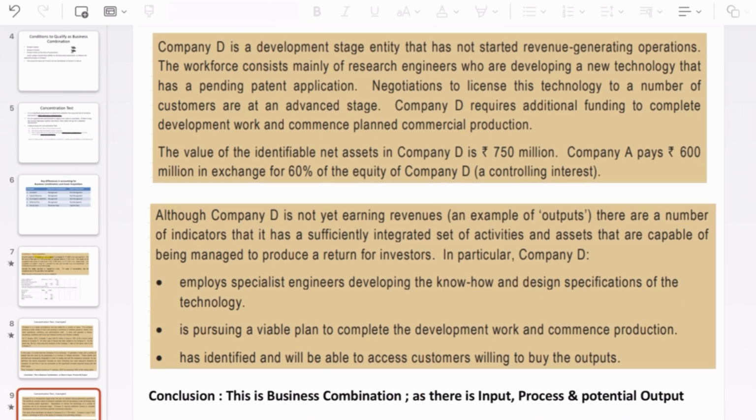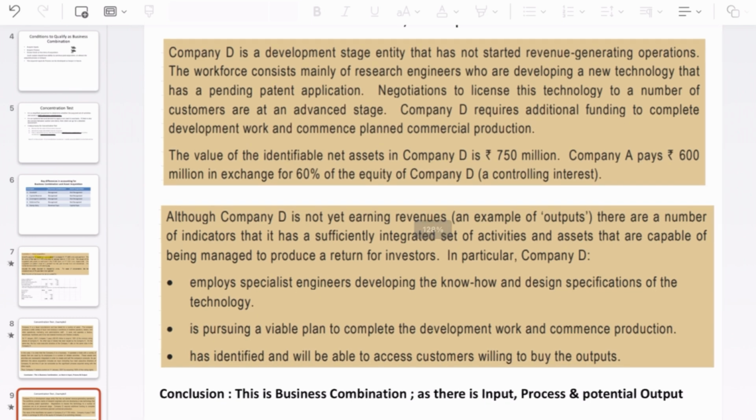So here this is also a business combination, because all the 3 conditions have been met. So input is there, process is there. Only thing is there is no existing output, but there is a potential to generate output over the period of time post acquisition. So potential output will also be taken as a qualified criteria to qualify as a business combination. So this is considered as a business combination.